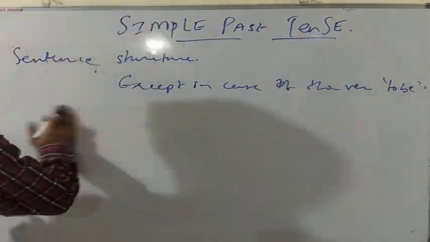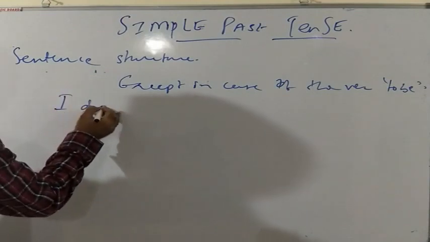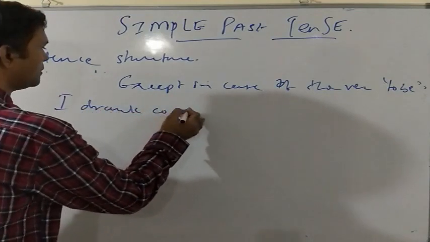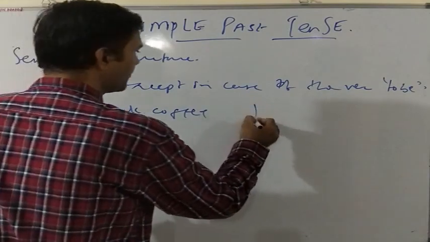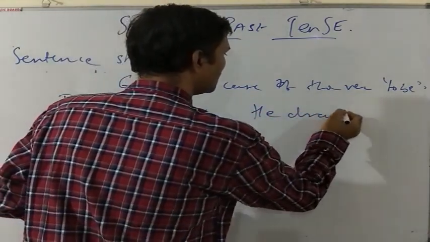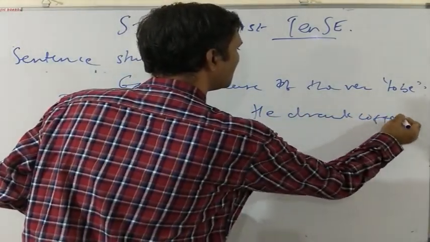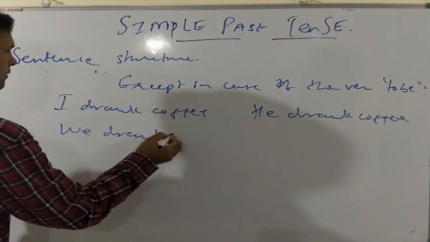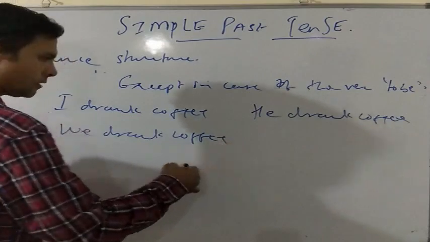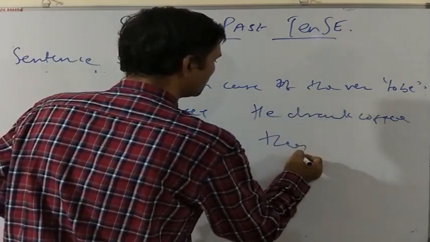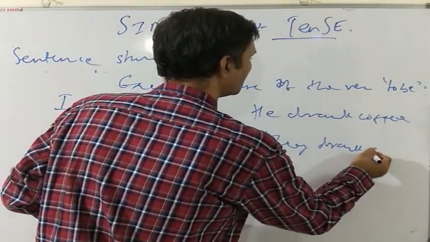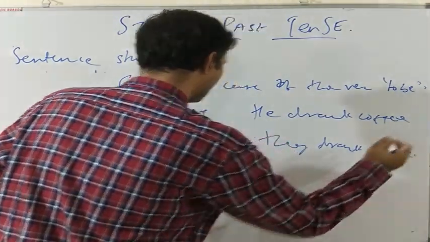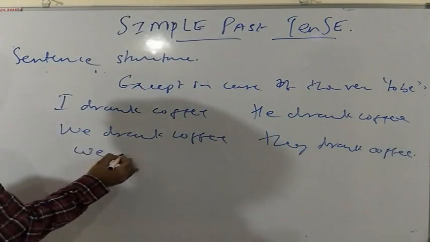For example, I drank coffee, or he drank coffee, or we drank coffee, or they drank coffee, or we all drank coffee.